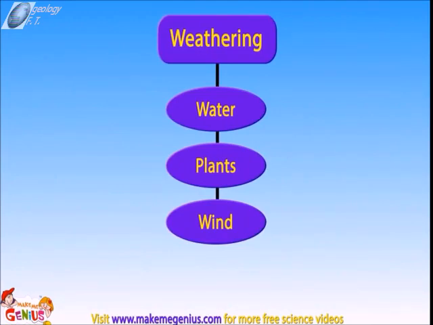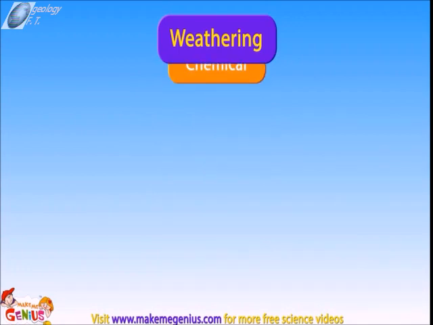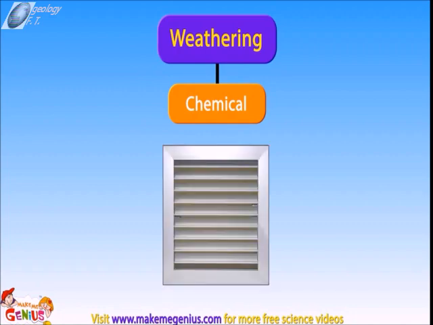And you saw that temperature can also play a role since water freezes at low temperatures. This kind of weathering is called physical weathering. There is another kind of weathering called chemical weathering. There are many gases and many minerals in our environment. They keep reacting to each other, and many times it causes weathering.